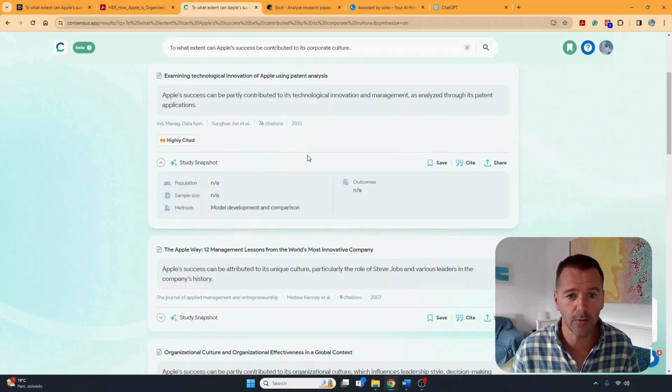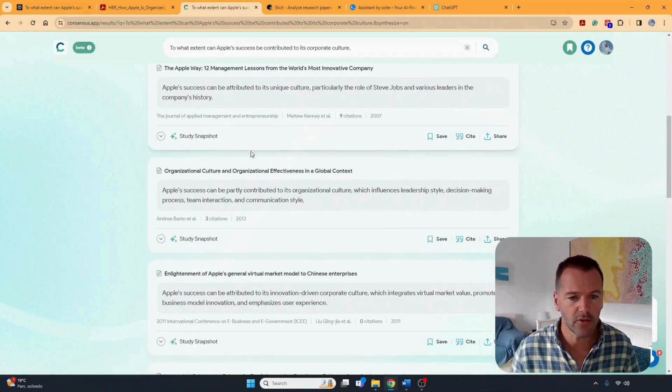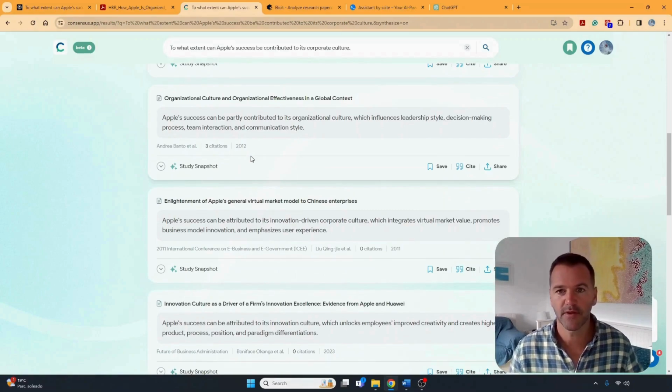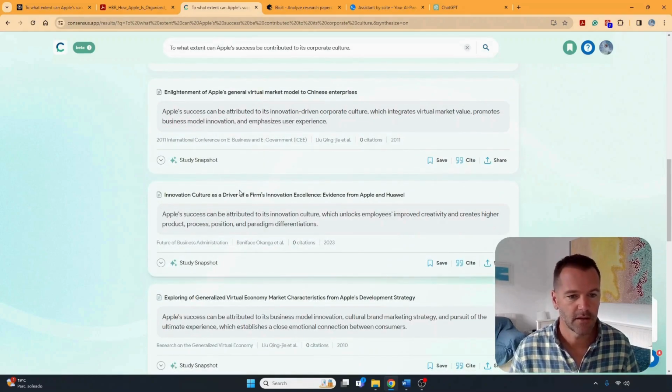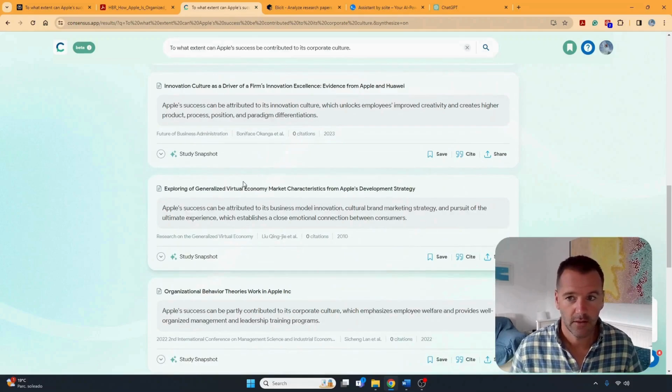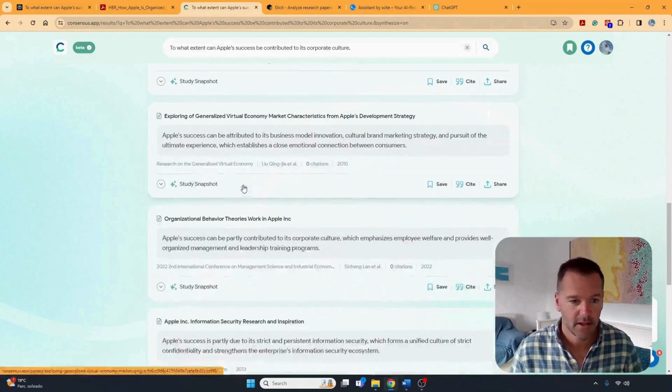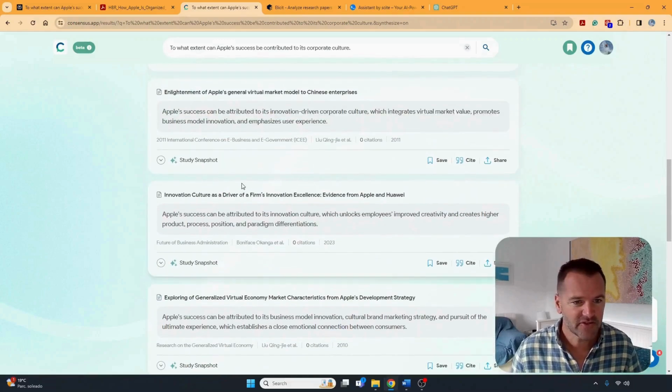So below we can see these are all the different papers that it's trawled through, research papers that it's trawled through to find an answer. So we've got to spend some time looking at them. I'm not going to be doing that now, but let's just click on one.